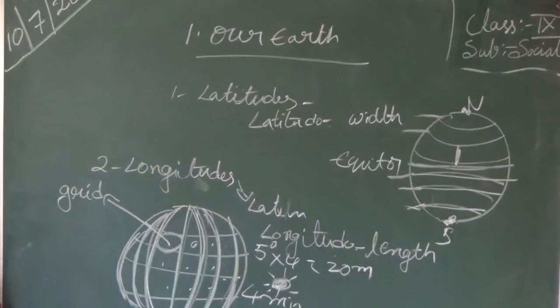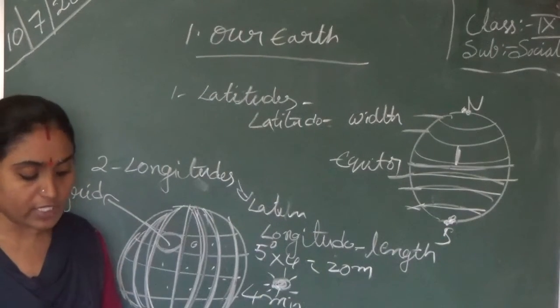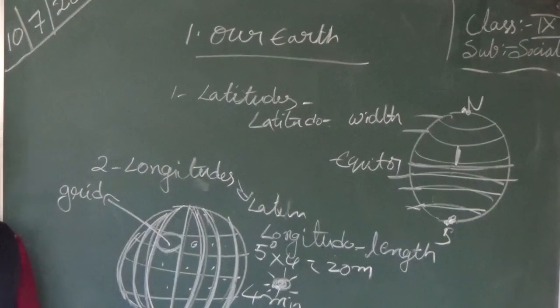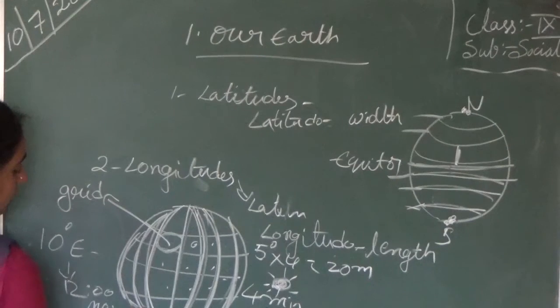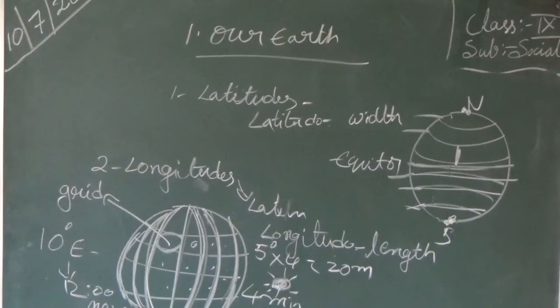And next, when the sun is directly overhead at 10 degrees east longitude, the local time is 12, afternoon. At the degree before that, what is the time?